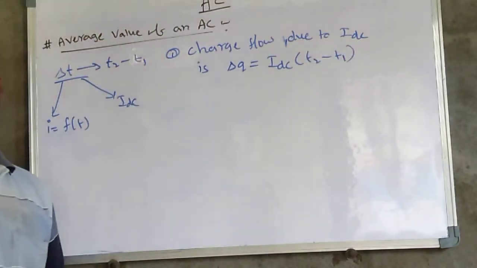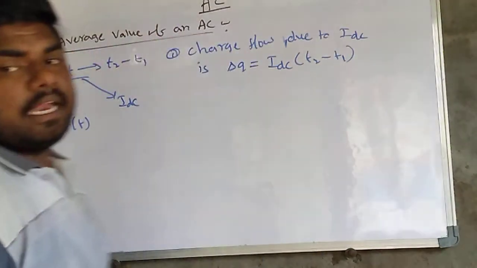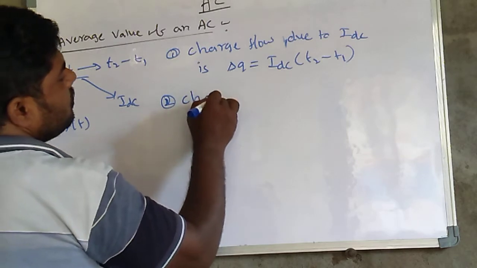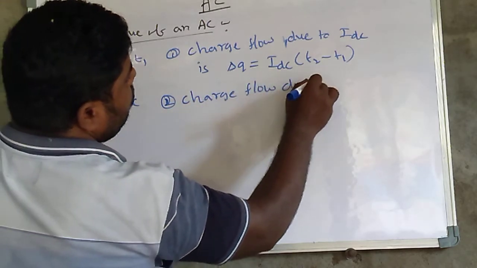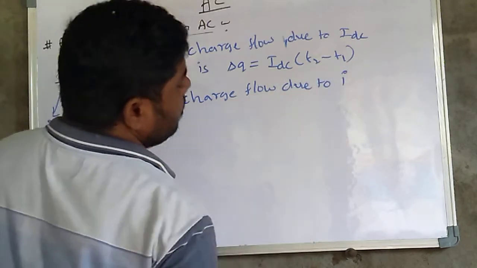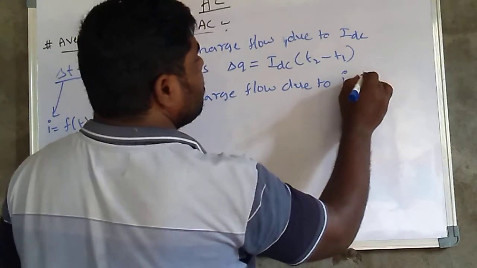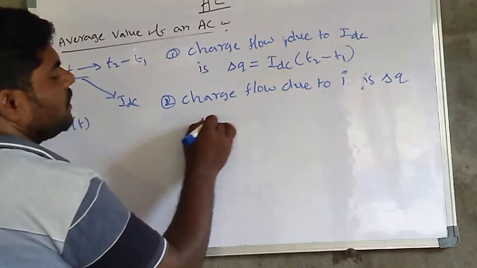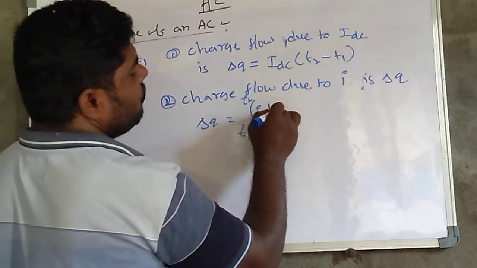The second one, the charge flow due to I, the AC current, is delta Q is equal to the integral of T1 to T2 of I into dt.